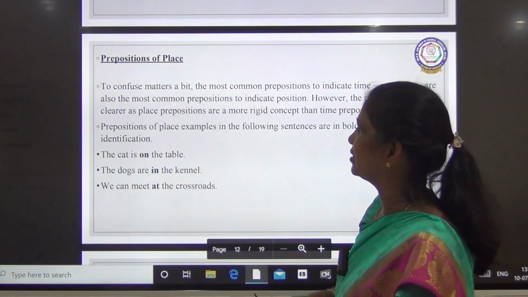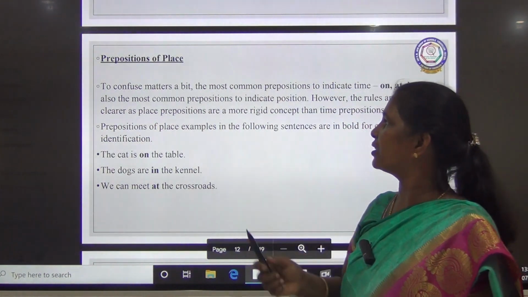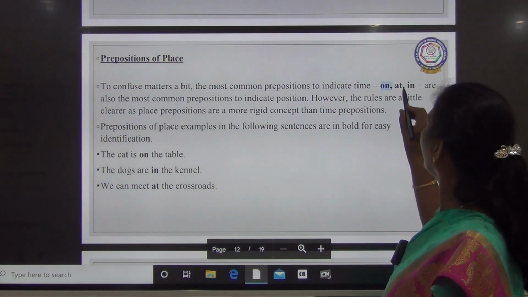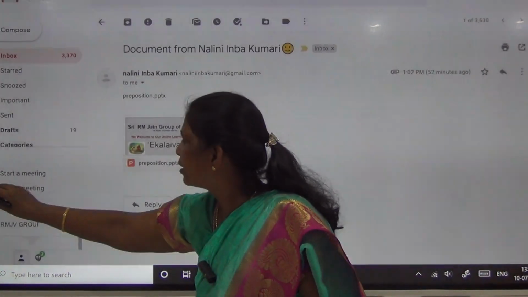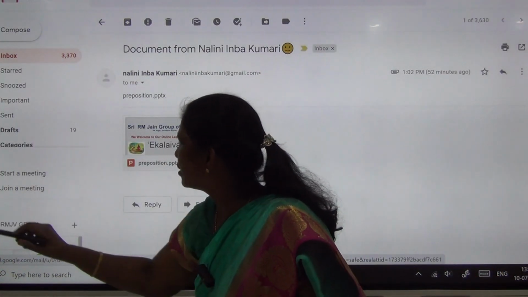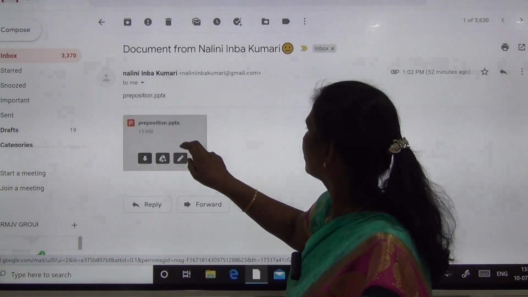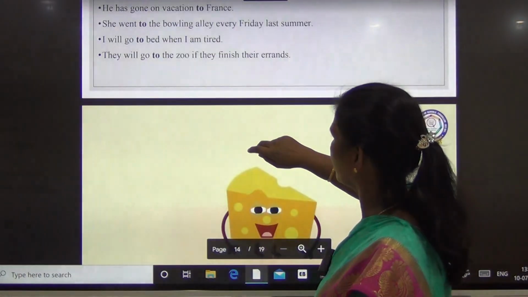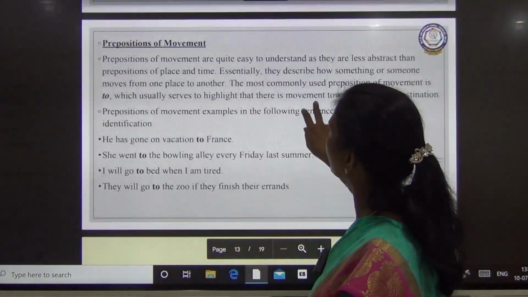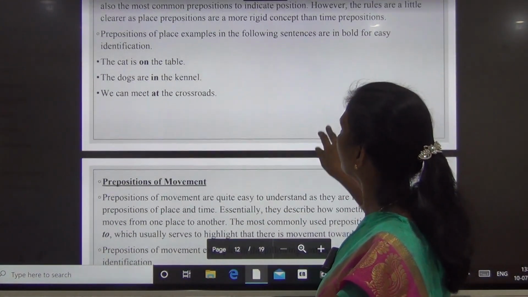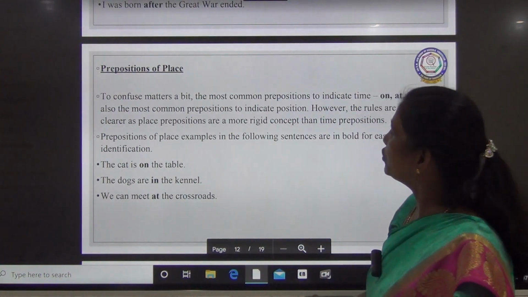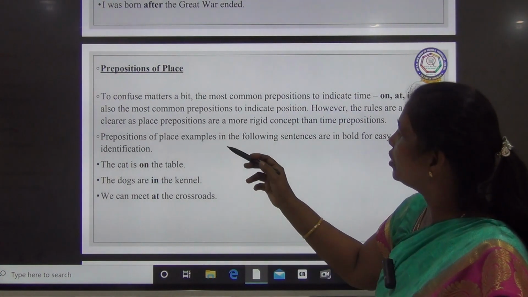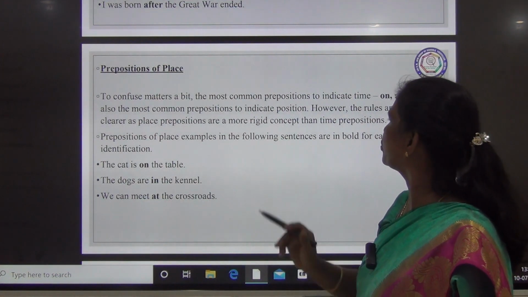Preposition of place. To confuse matters a bit, the most common prepositions to indicate time are on, at and in. They are also the most common prepositions to indicate position.